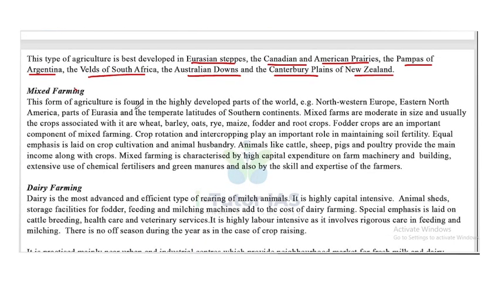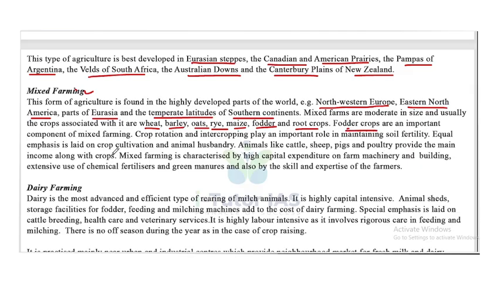This form of agriculture is found in highly developed parts of the world. Example, Northwestern Europe, Eastern North America, parts of Eurasia, and the temperate latitudes of southern continents. So these are some of the places where mixed farming is highly developed. Mixed farms are moderate in size, and usually the crops associated with it are wheat, barley, oats, rice, maize, fodder, and food and root crops. These are the mainly used crops for mixed farming.